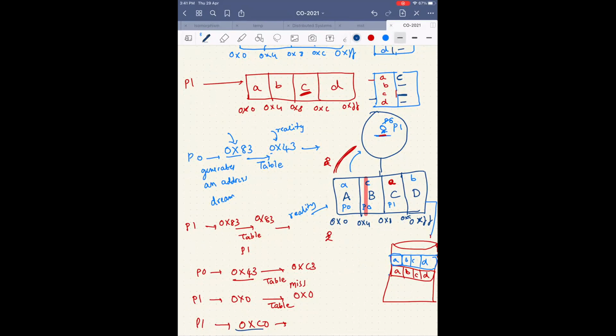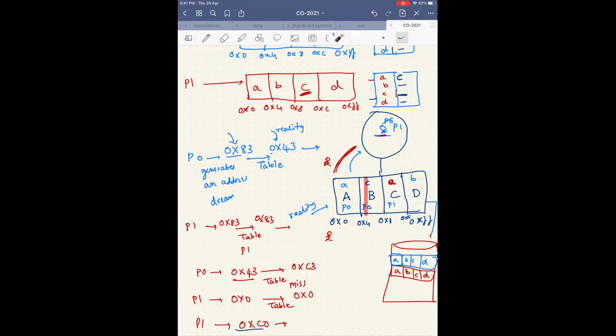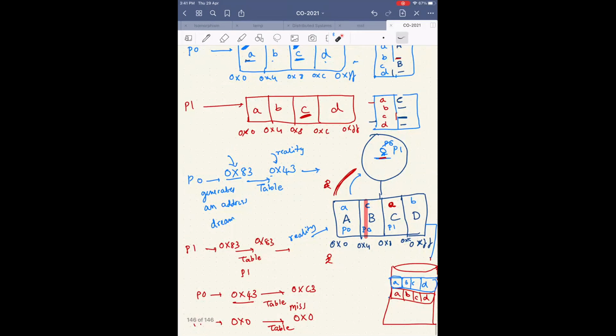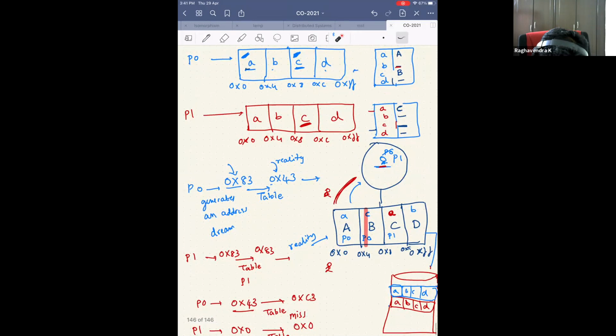So now you again tell this girl to go and fetch this particular C back again, and now you bring it back. Maybe you pick this. It's just like the cache. In the cache, you can keep replacing anything that you want. Yeah, okay, sir. You're just updating this table. That's very important. So we haven't yet updated. Let's say there was one more thing remaining. A, C. What was remaining? Okay, B was remaining.